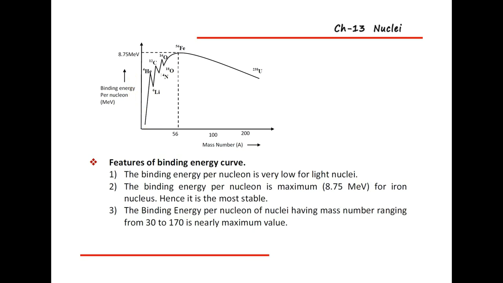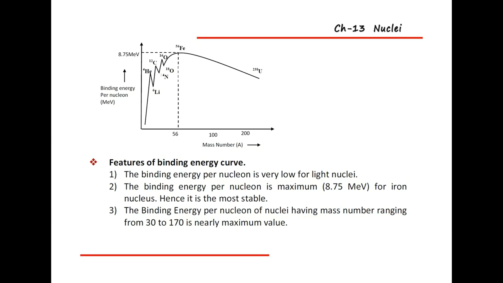After that, we'll see the next point. The binding energy per nucleon for mass numbers ranging from 30 to 170 is nearly the maximum value.